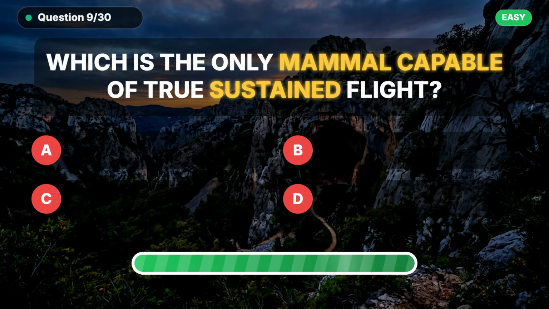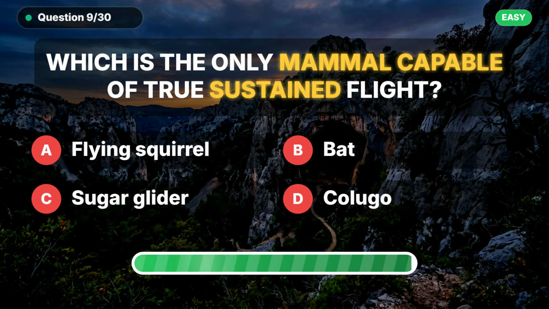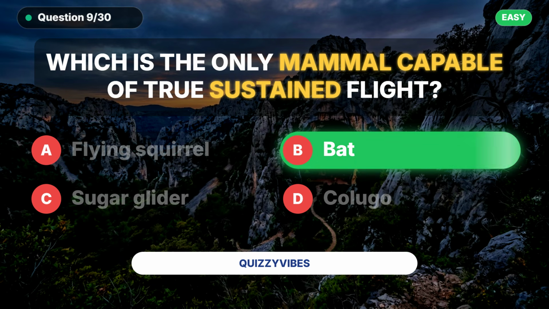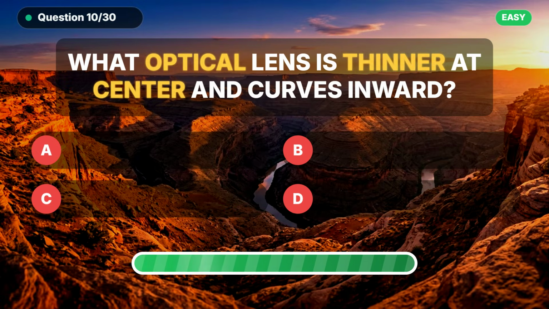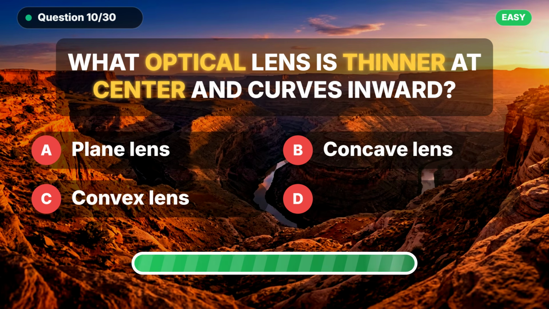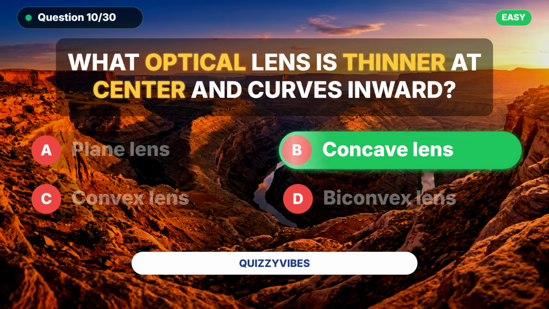Which is the only mammal capable of true sustained flight? Did you get it? It is bat. What optical lens is thinner at center and curves inward? Did you get it? It is concave lens.